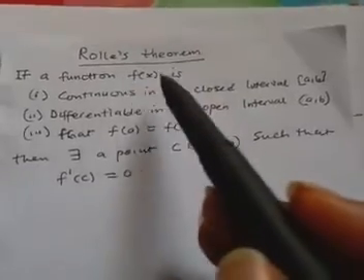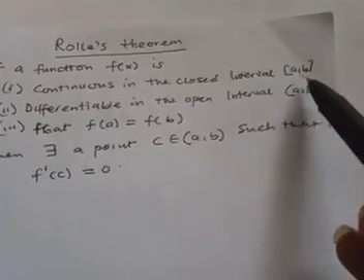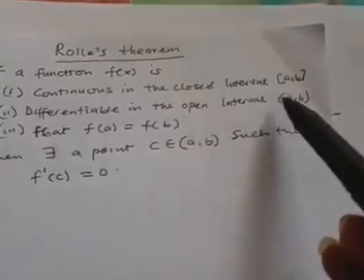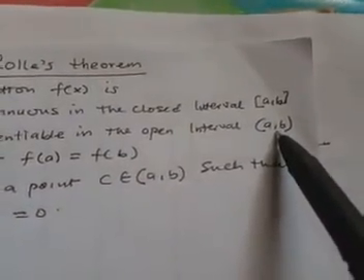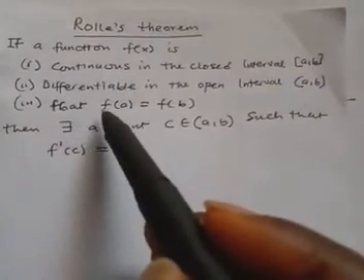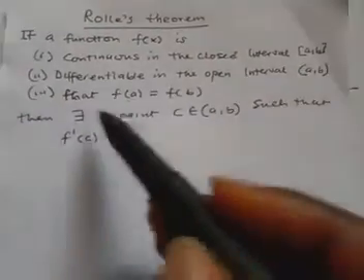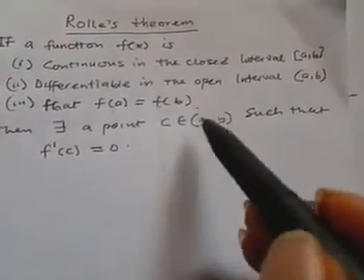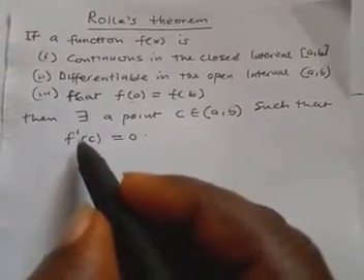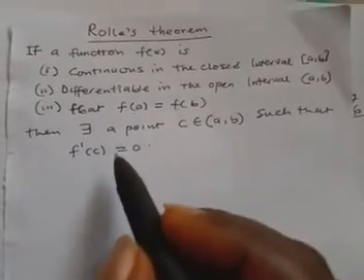The theorem says that if a function f of x is continuous in a closed interval [a, b], and also differentiable in the open interval (a, b), and the function is such that f of a is equal to f of b, then there exists a point c in that open interval such that the derivative of f at that point must be equal to 0. So that is what the theorem is saying.